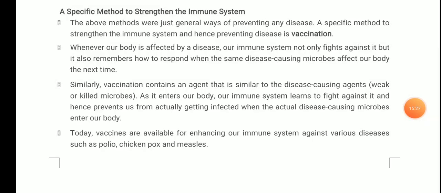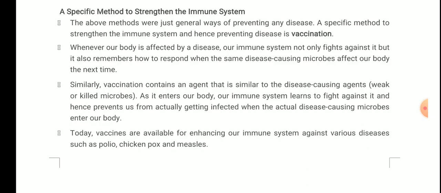Okay, so now let's take a look at the procedure of vaccination. What happens in vaccination? A vaccine contains an agent that is similar to disease causing agents but is weak or killed microbes. So as it enters our body, our immune system learns to fight against it, and hence prevents us from actually getting infected when the actual disease causing microbes enter our body. Today, vaccines are available for enhancing our immune system against various diseases such as polio, chickenpox, and measles. Very important.